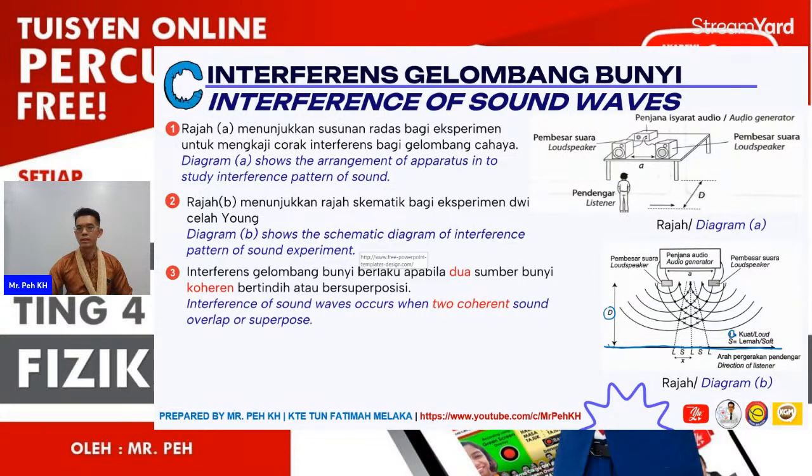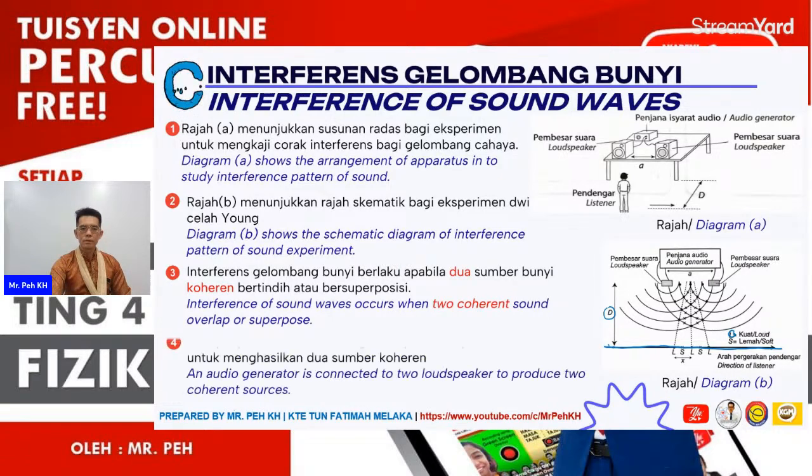The audio generator plays an important role to generate the same frequency of sound, so that the sound coming from the loudspeakers will be coherent. The audio generator is connected to two loudspeakers to produce two coherent sources. As I mentioned, the frequency must be the same for the audio generator here.